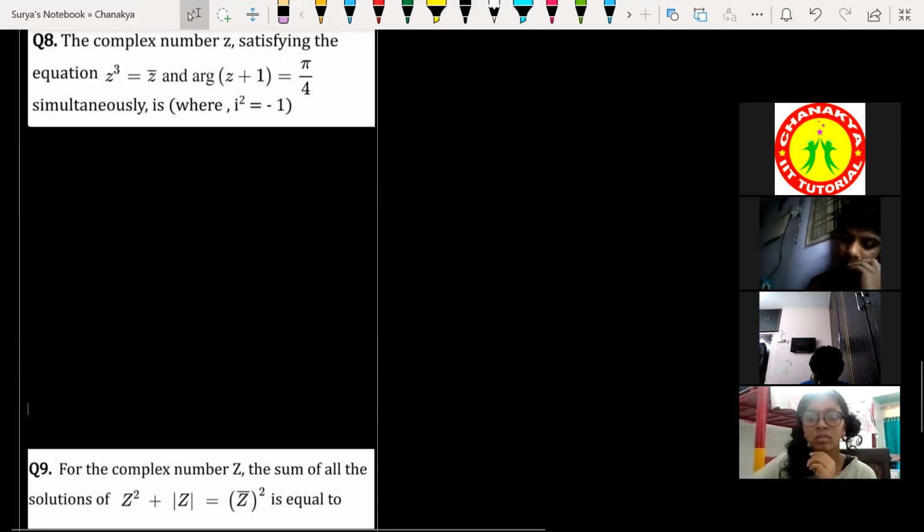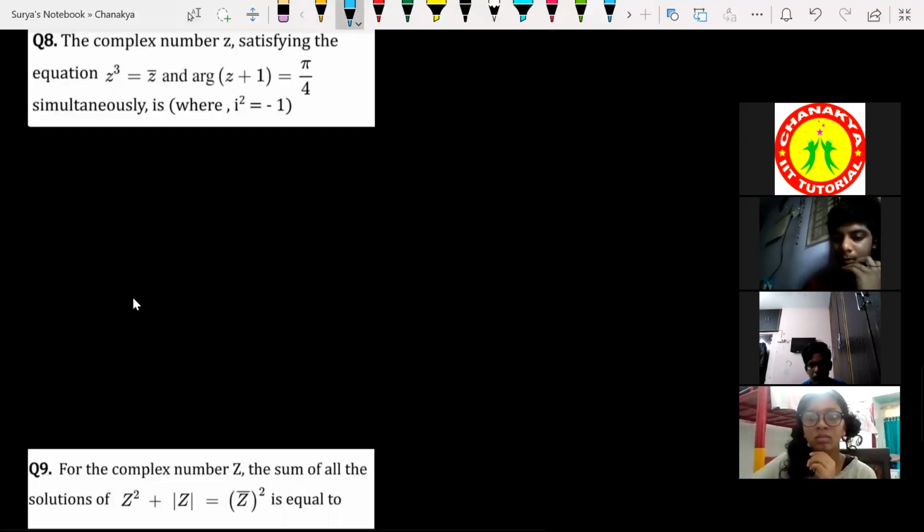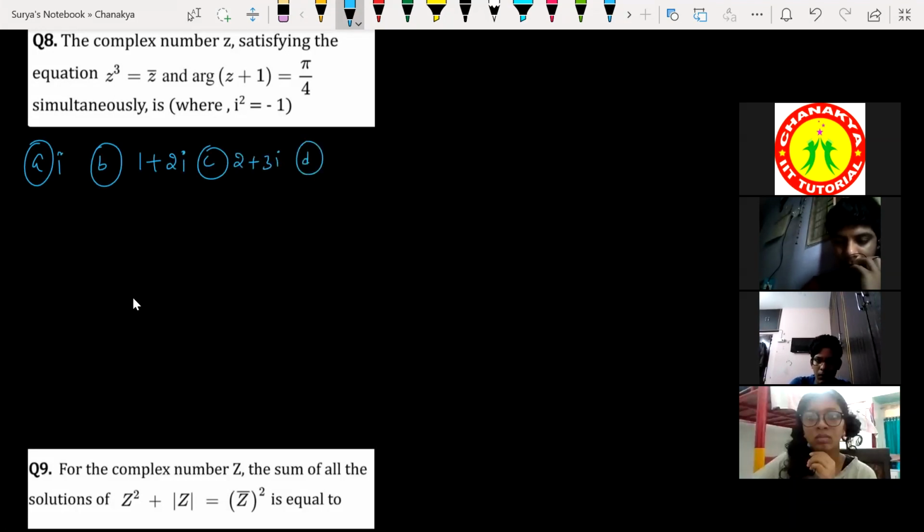Very simple question. Let me give the options for this question. Option A is equal to i. Option B is equal to 1 plus 2i. Option C, 2 plus 3i. Option D, 3 plus 4i.